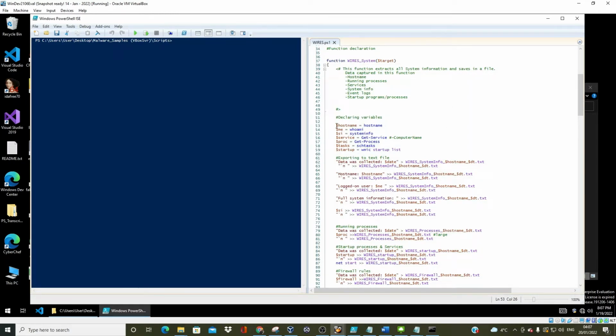So of course, declaring some variables here, variables about the host name, who am I for the current user or logged on user, and the services. Some of this would look familiar if you have PowerShell experience.